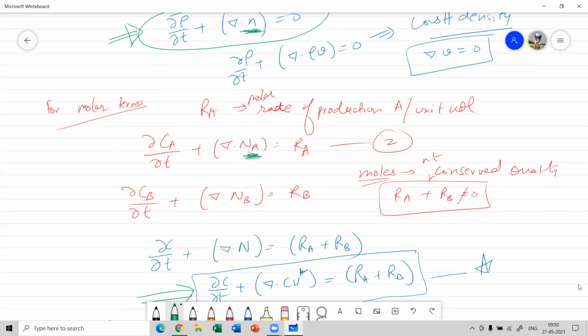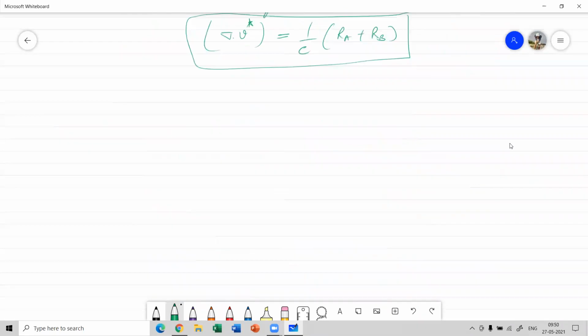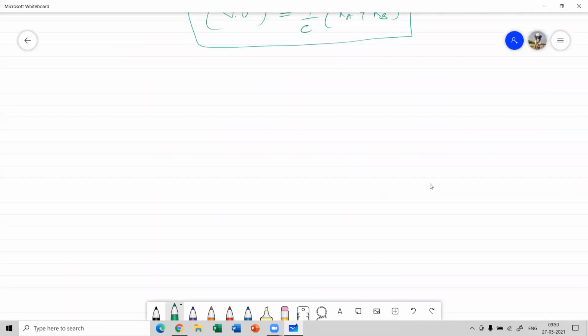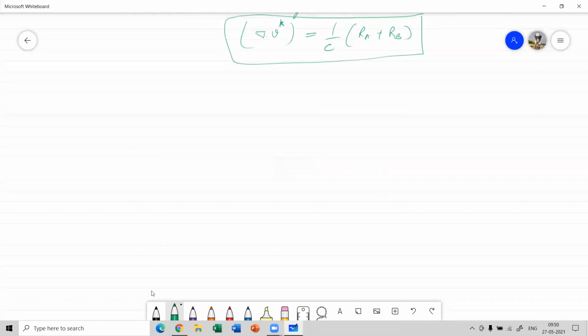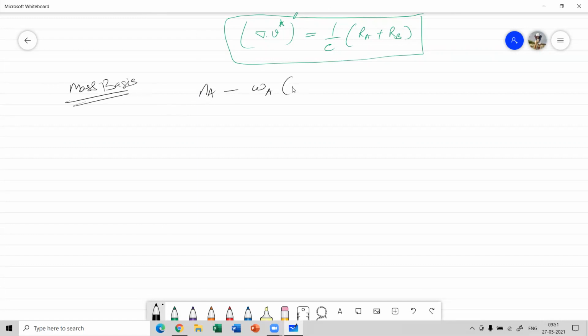Now for that, in order to convert these equations into the other form, first of all, for the mass basis, we can note it down. For the mass basis, if we did this yesterday, Na minus Wa times (Na plus Nb) is minus rho Dab into the divergence of Wa.